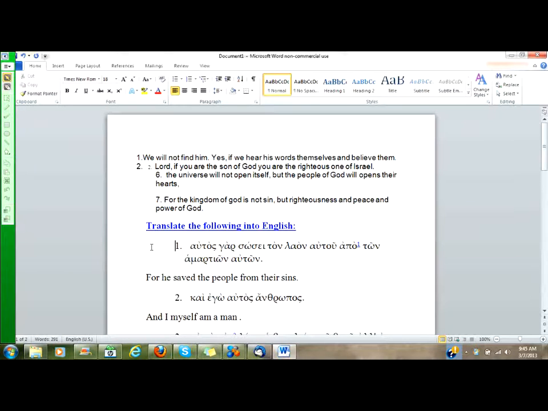I want to say a word about this function, this intensifying function of the third person pronoun. I'm going to turn in my Greek New Testament to John chapter 3 and verse 1 and illustrate the difference between saying for he himself will save and just saying for he will save. In John chapter 3, I'm just going to translate from the Greek text here. It says, as therefore Jesus knew that the Pharisees heard that Jesus is making and baptizing more disciples than John. That's a very literal translation of the first verse, but it indicates to us that Jesus is baptizing disciples.